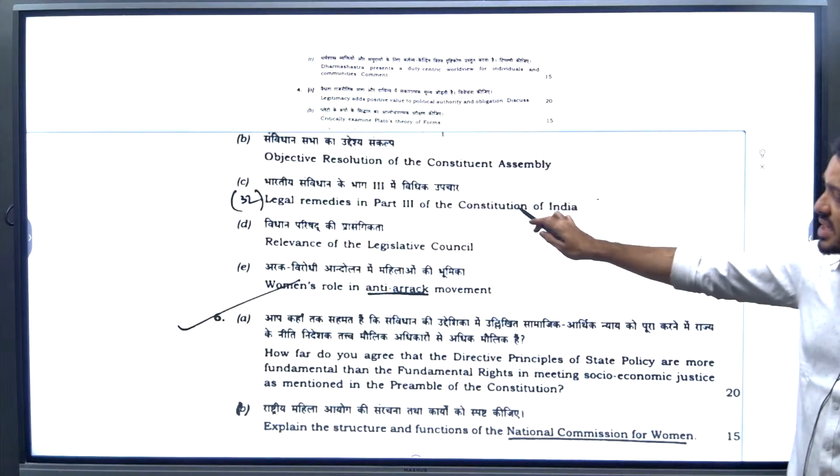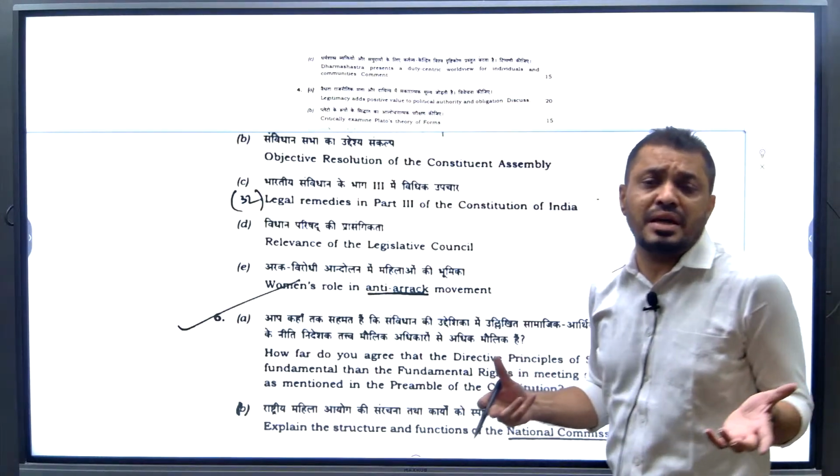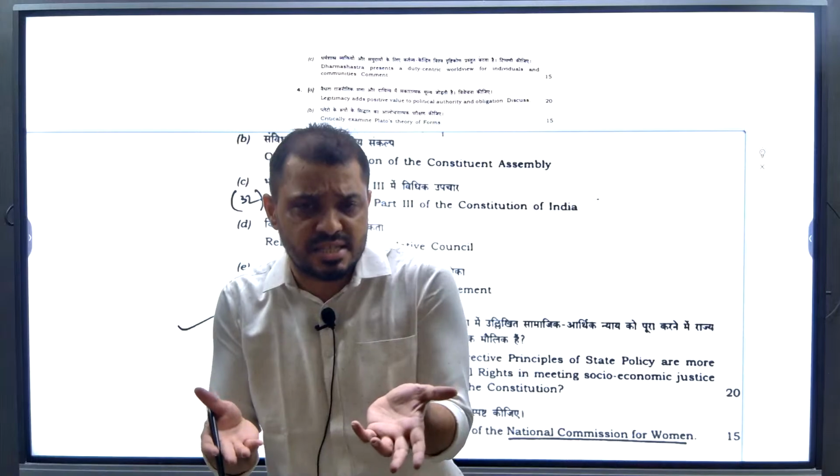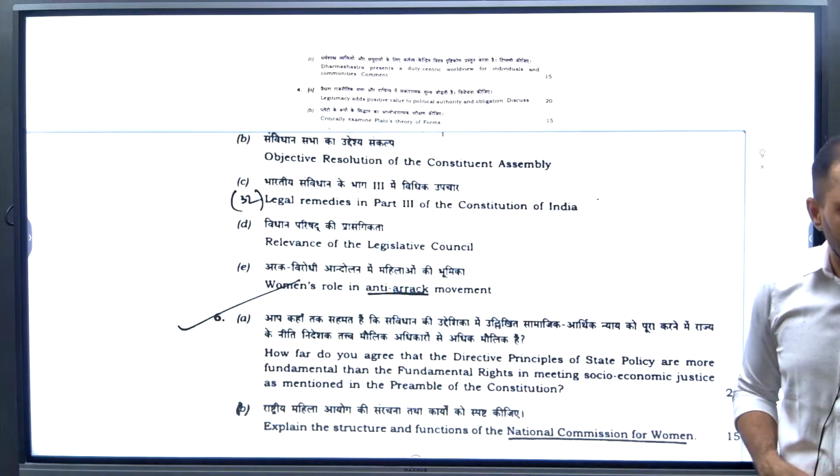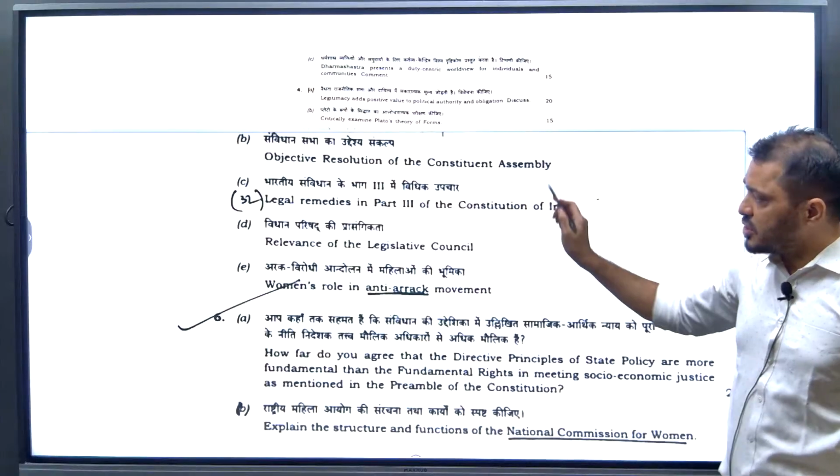Legal remedies in Part 3 of the Constitution. What is the meaning of legal remedies in Part 3? That is about the writs. You can go to writs: Supreme Court under Article 32 and High Court under Article 226. So that you have to write here.